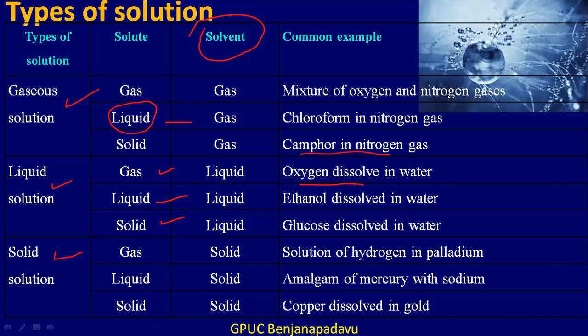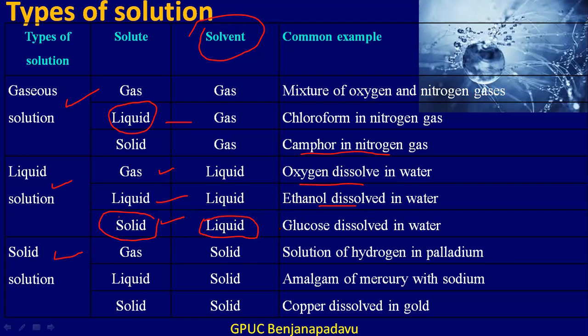Then liquid in liquid, where the solute is also liquid and the solvent is also liquid. Any non-reacting liquid mixtures we can consider, for example, ethanol dissolved in water. Next, the third type would be solid in liquid, where the solute is in the solid state and the solvent is in the liquid state.